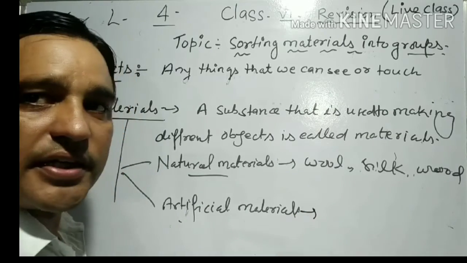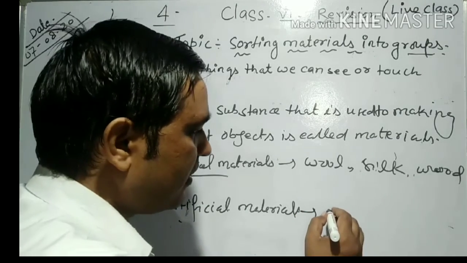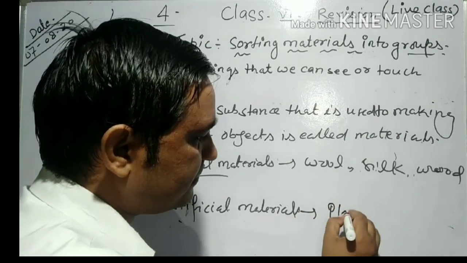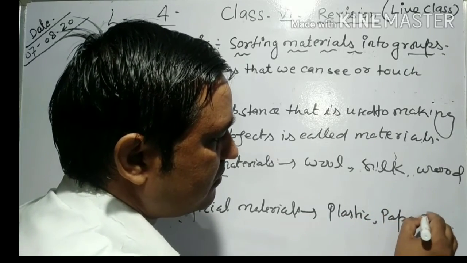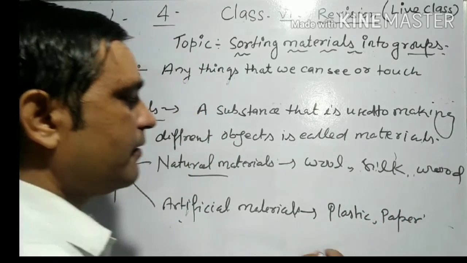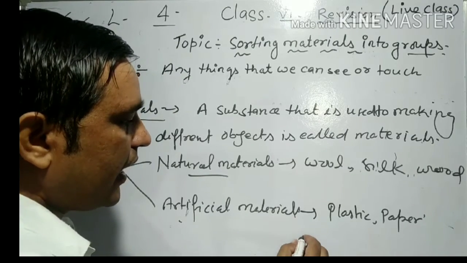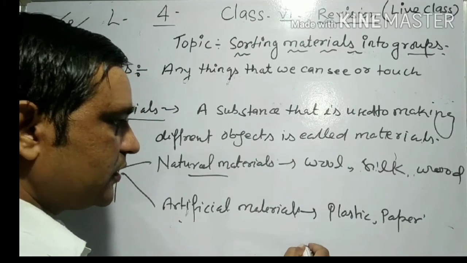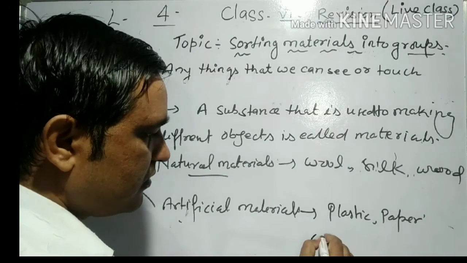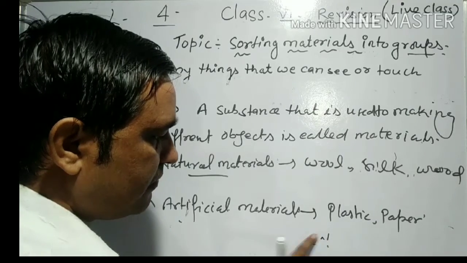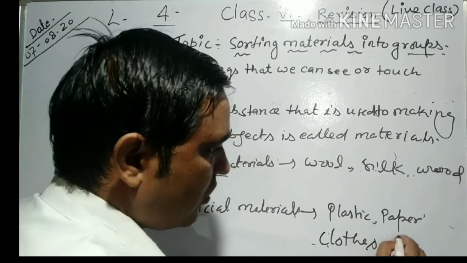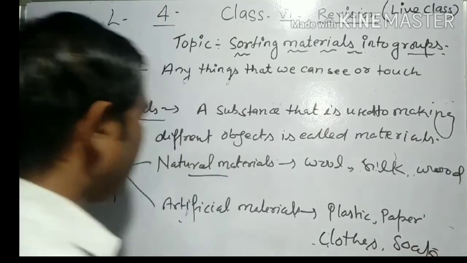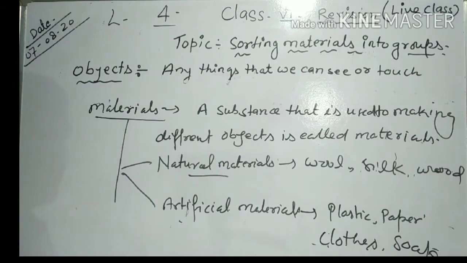Artificial means the materials are made by human beings, like plastic, paper, different types of cloth, soap. These are the artificial materials.